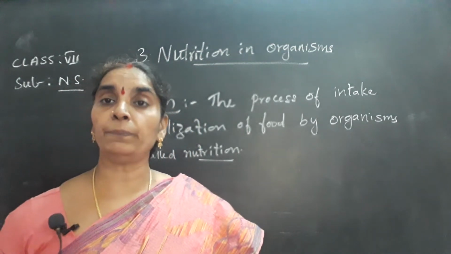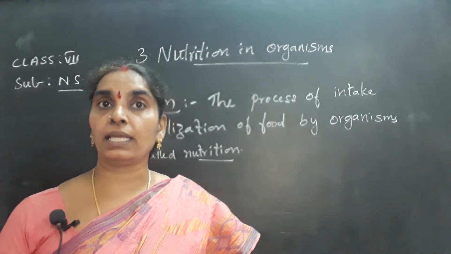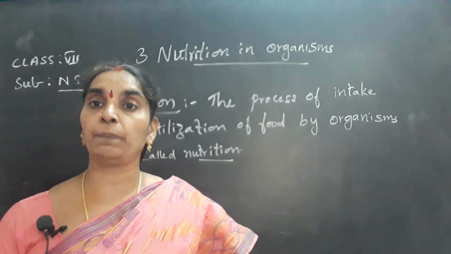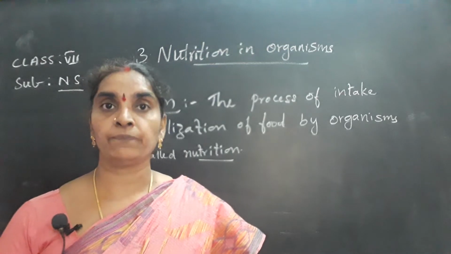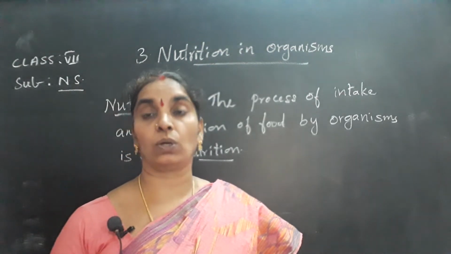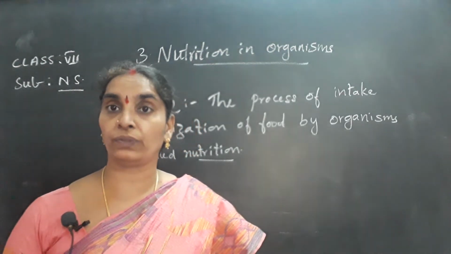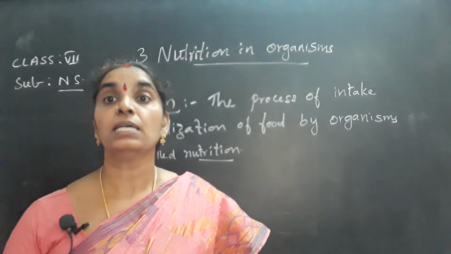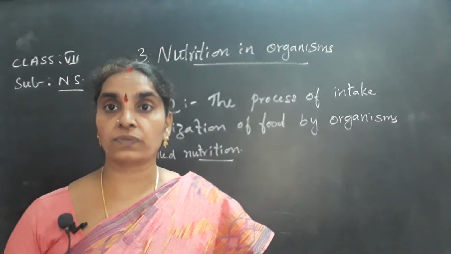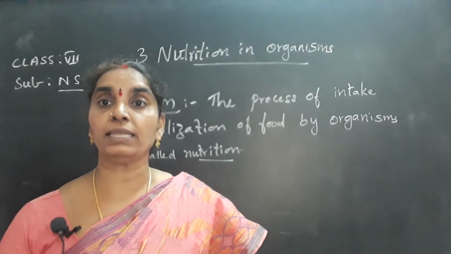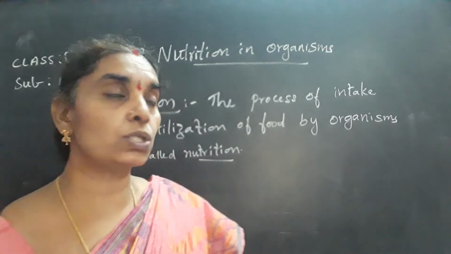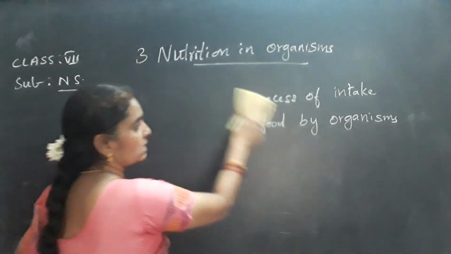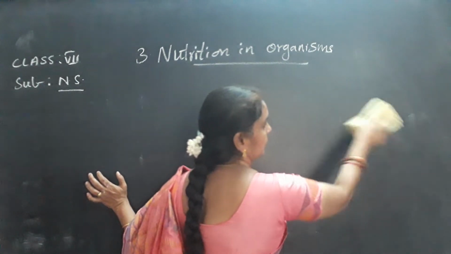Some organisms prepare their own food by themselves and some organisms depend on others for their food. The organisms that prepare their own food by themselves are called autotrophs. In fact, plants are autotrophs. They prepare their food by themselves. So what are autotrophs? How many modes of nutrition are there? That's what you are going to learn now.